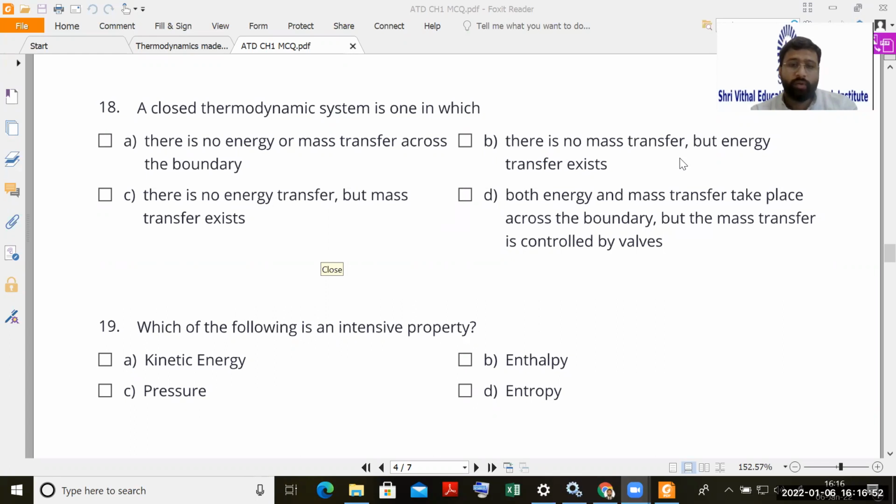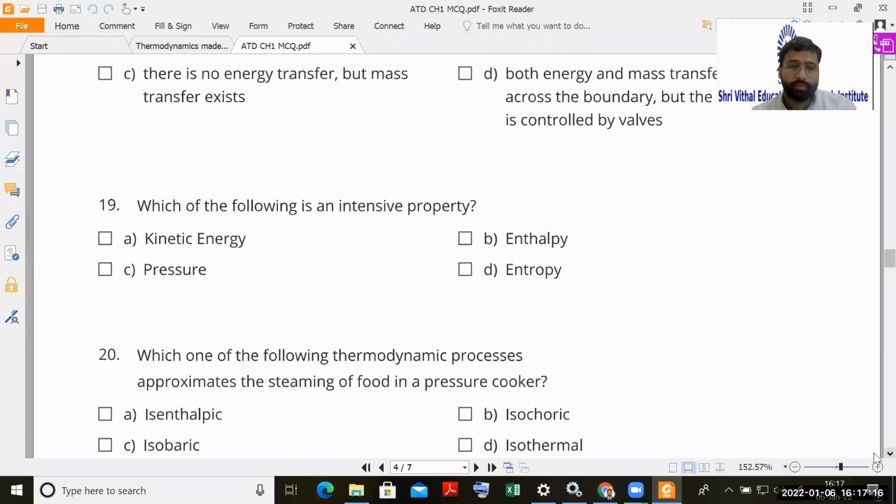19. Which one of the following is an intensive property? Okay, again, an intensive property is one which is independent of mass. It does not depend on mass. So tell me the answer. Come on, fast. Which will not depend on mass? Yes, the correct answer is C, pressure. Good.